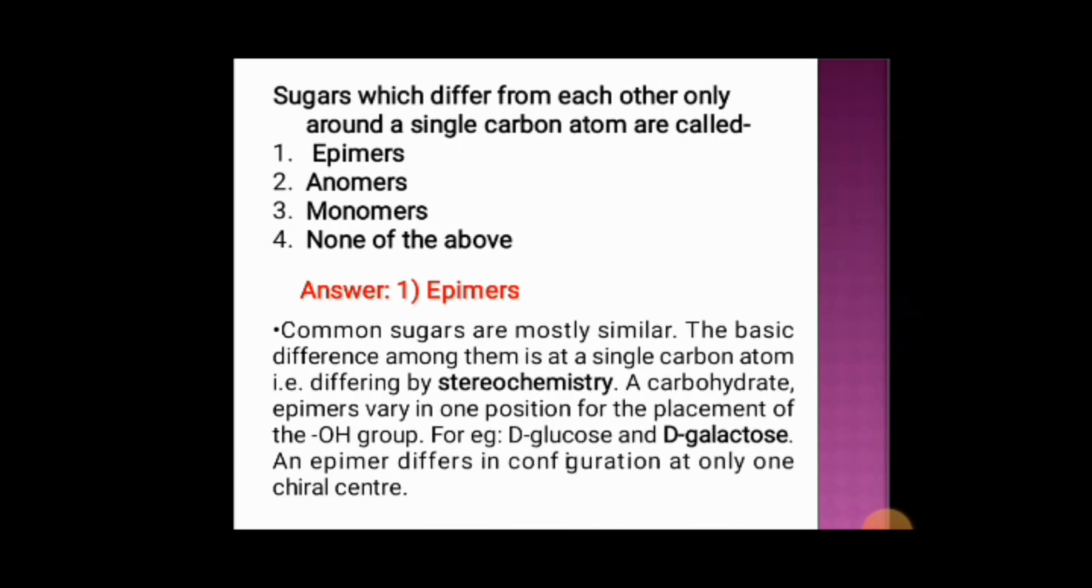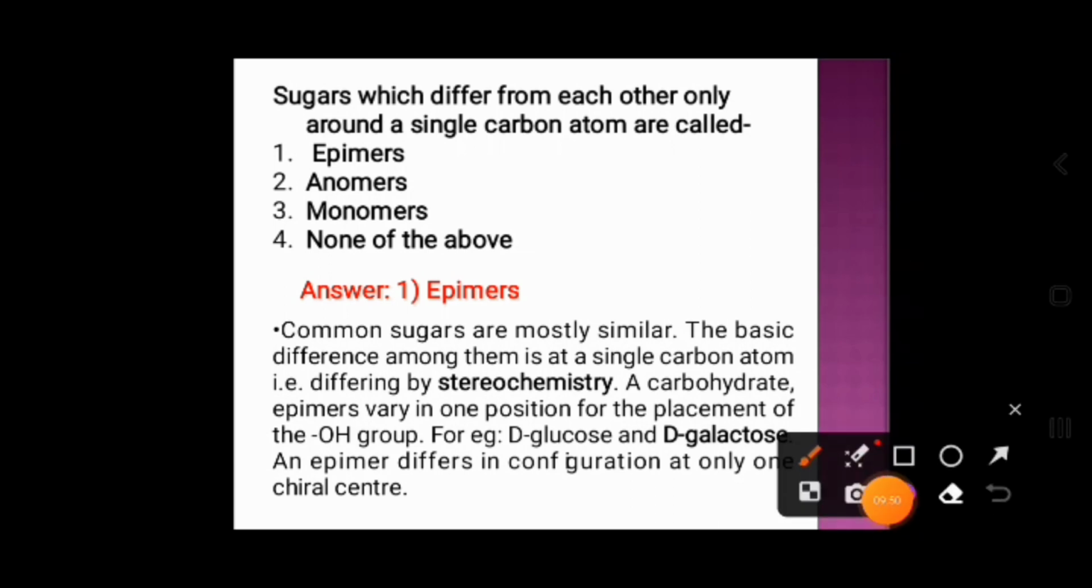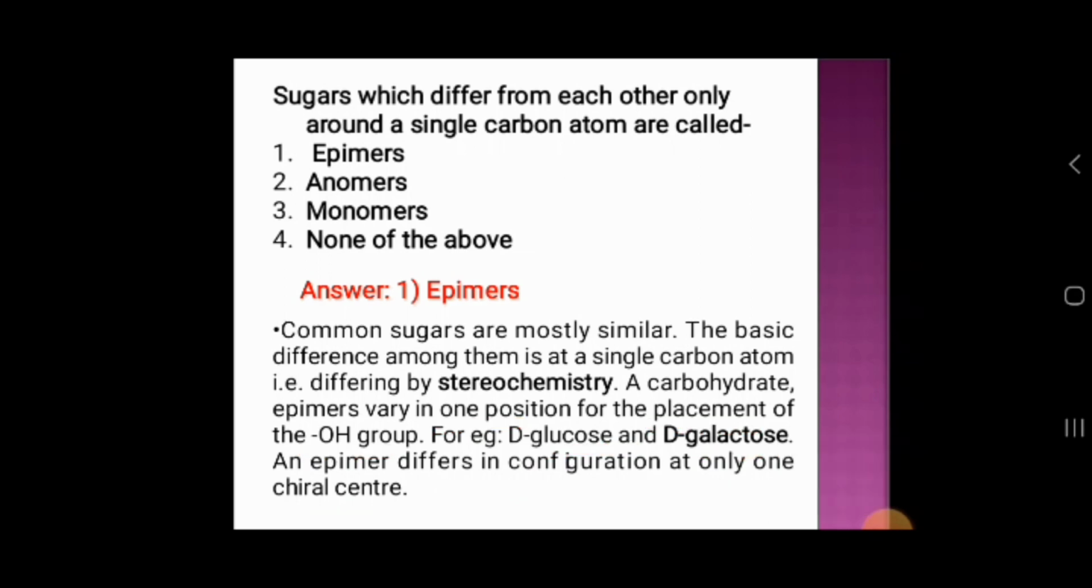Common sugars are mostly similar. The basic difference among them is at a single carbon atom, that is, they differ by stereochemistry. Carbohydrate epimers vary in one position for the placement of the OH group. For example, D-glucose and D-galactose. An epimer differs only in configuration at one chiral center.